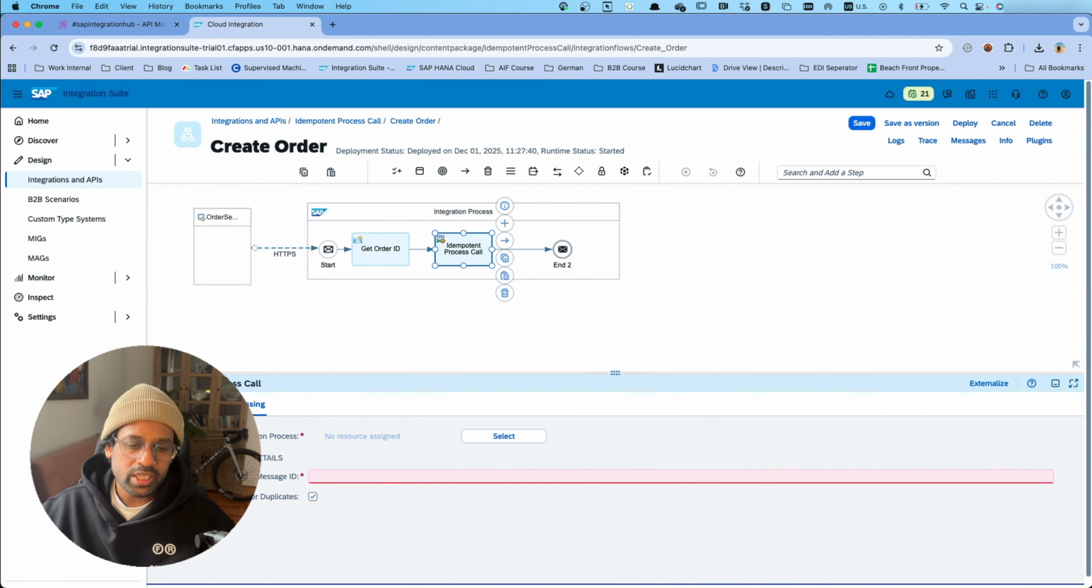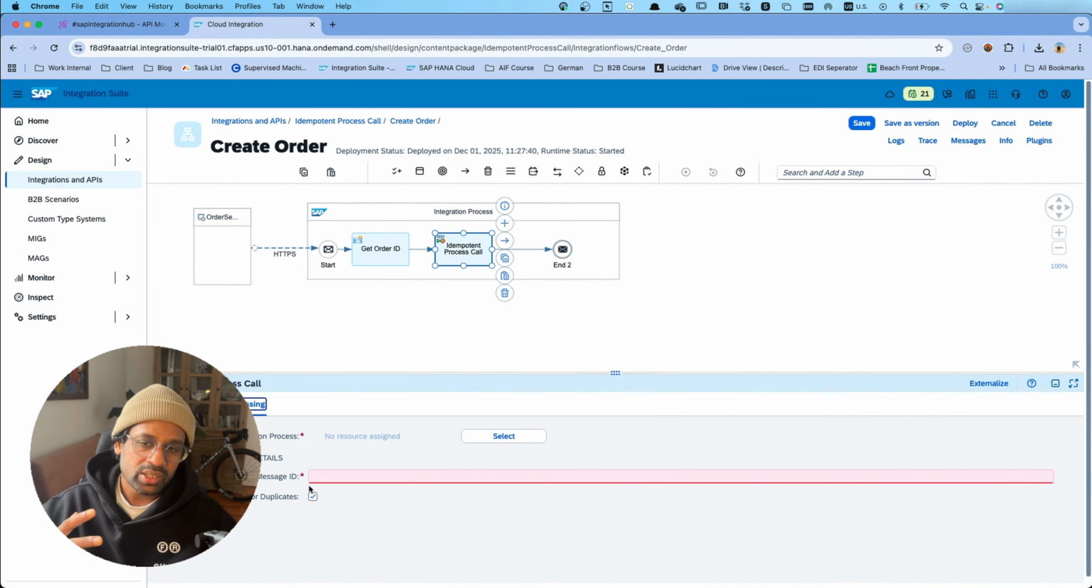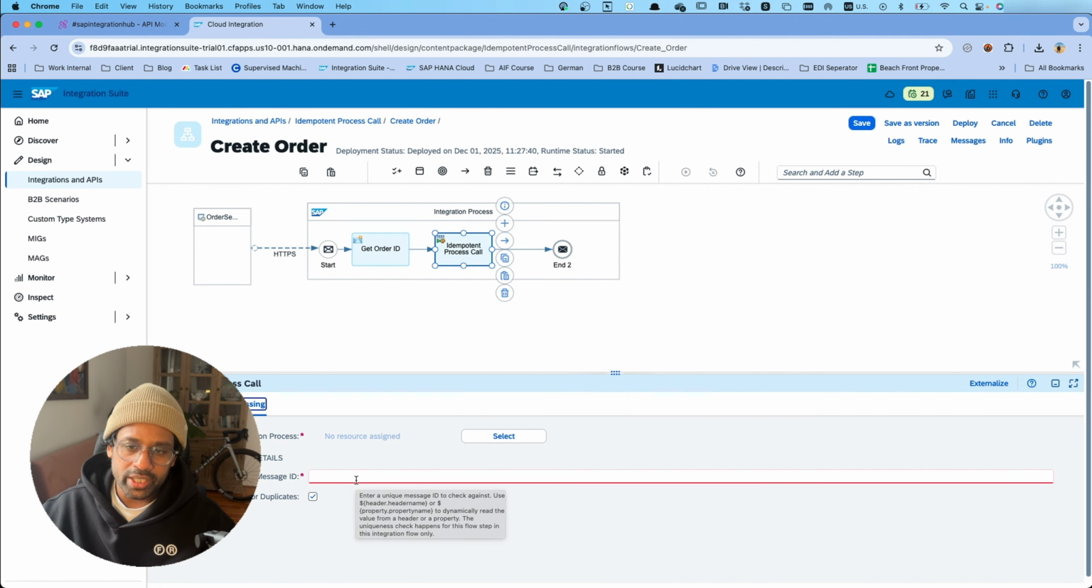If you go to the processing tab, you will notice that we need a local integration process as well as a message ID. Here the message ID is the unique identifier of each request that is coming in. In our case, it is the order ID, but it can be any other technical unique ID as well. Maybe like a UUID or a GUID created by the adapter, or maybe like a file name. So it can be any unique ID to identify each request uniquely in the integration flow.